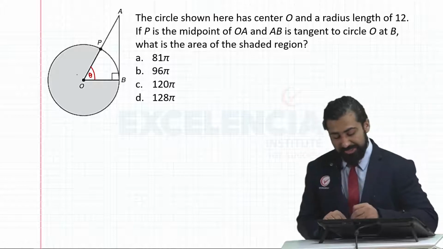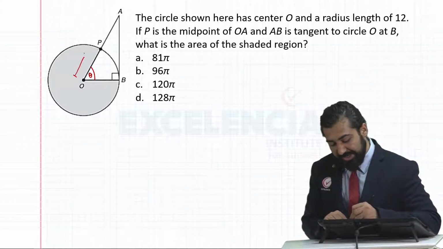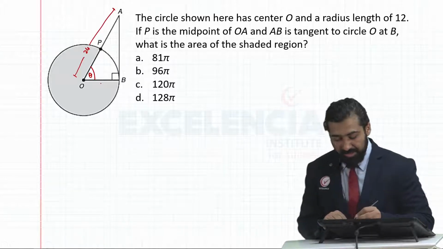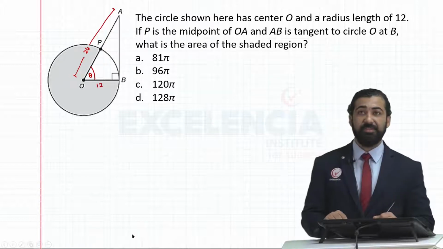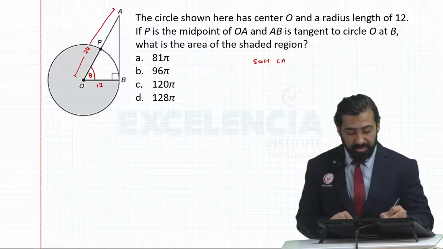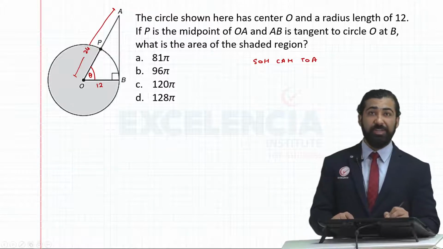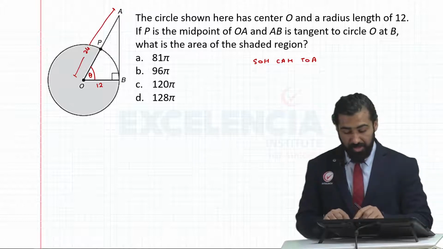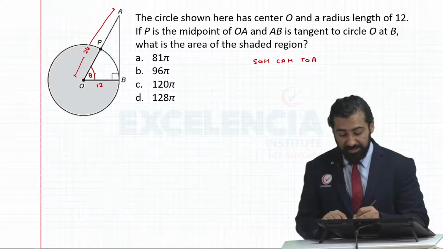To find this theta, as we discussed, this length is 24 units and this length is 12 units. Using trigonometry, I want to find the angle theta.